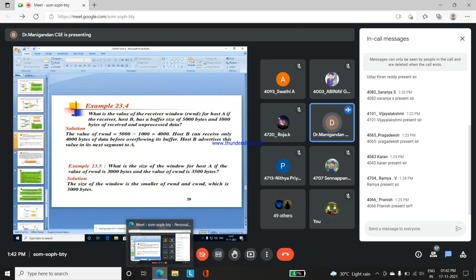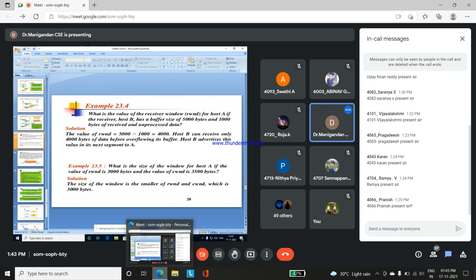Here the example given is: what is the value of the receiver window for host A if the receiver host B has a buffer size of 5000 bytes, and 1000 bytes of received but unprocessed data? The total buffer size is assigned as 5000. The data received by the receiver is only 1000. So the receiver host B can receive only 4000 bytes before overflowing its buffer.